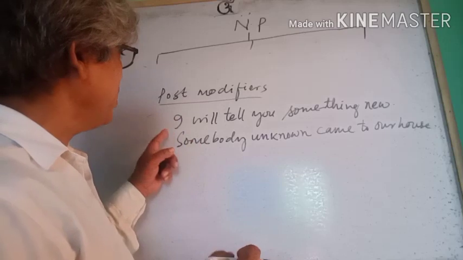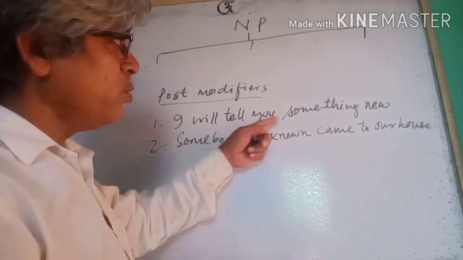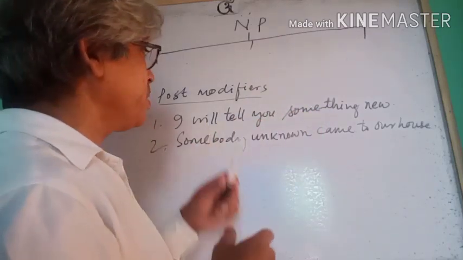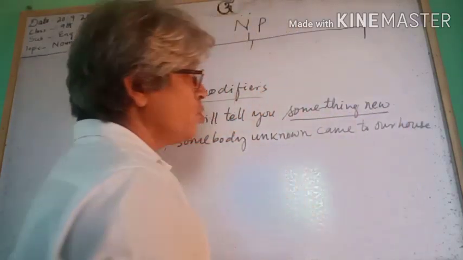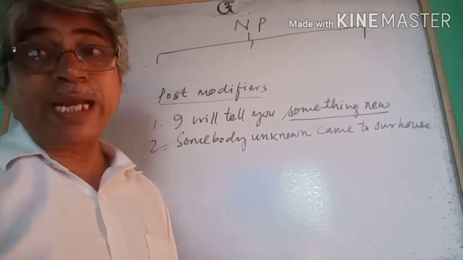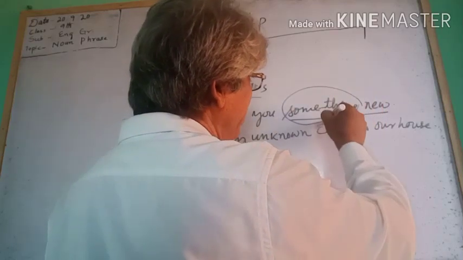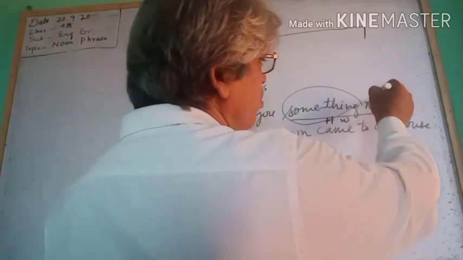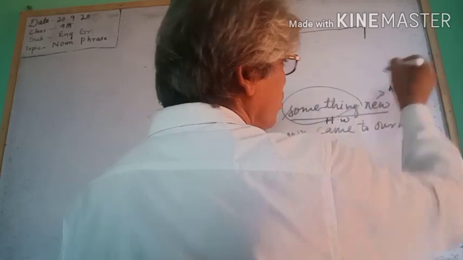Let's examine sentences number 1 and 2. I will tell you something new. Find the noun phrase from this sentence. Something new is the noun phrase, and the head word is something. Something is the head word or head noun. And what about new? New is an adjective. Okay?